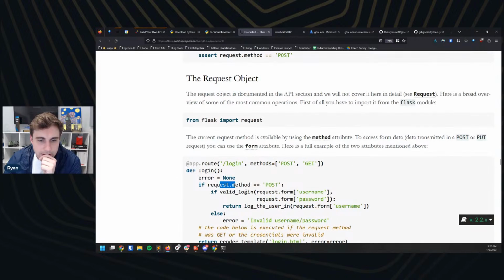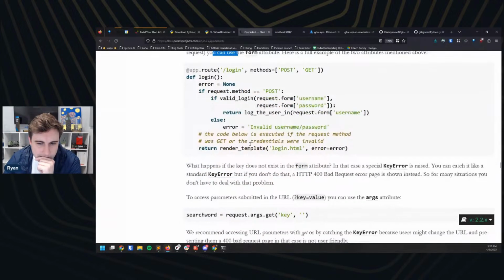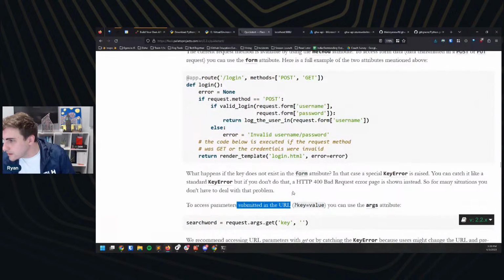Request, okay. Okay, so data transmitted in a post or put request, you can use the form attribute. So I'm assuming I can use form here.